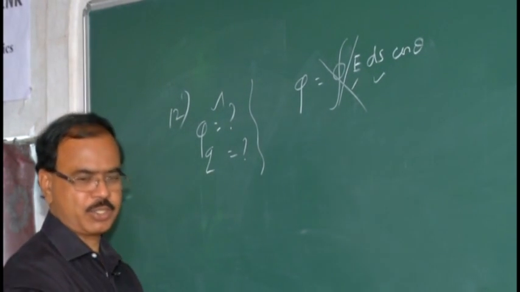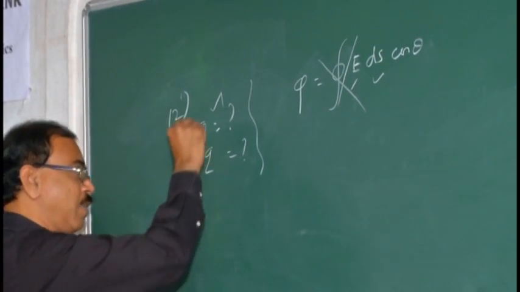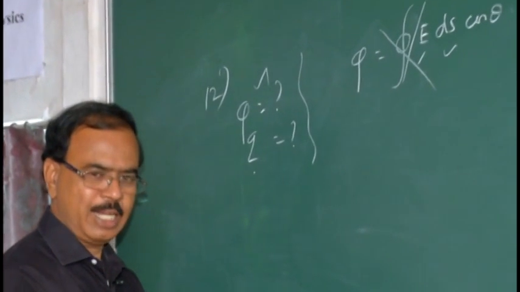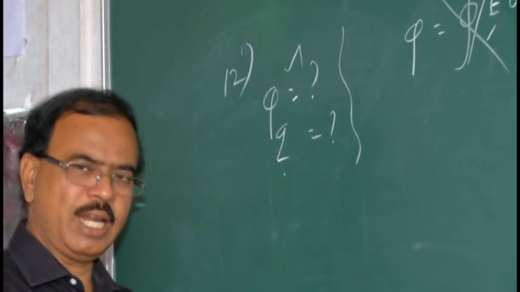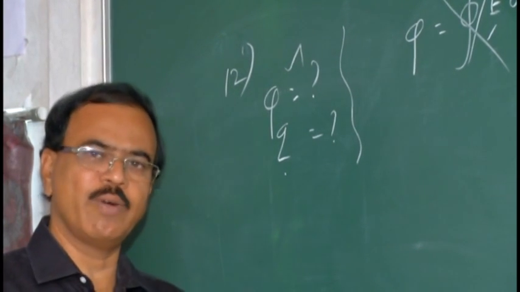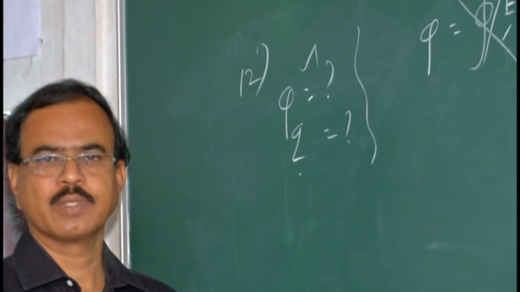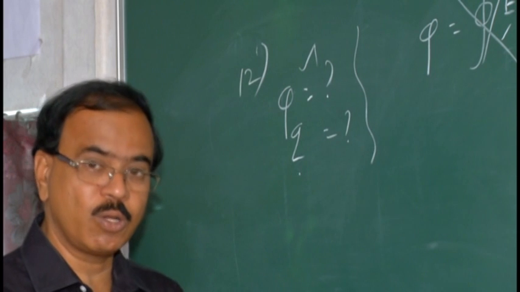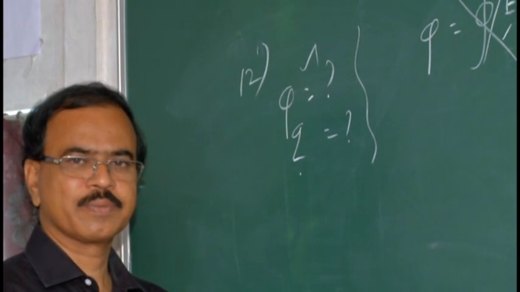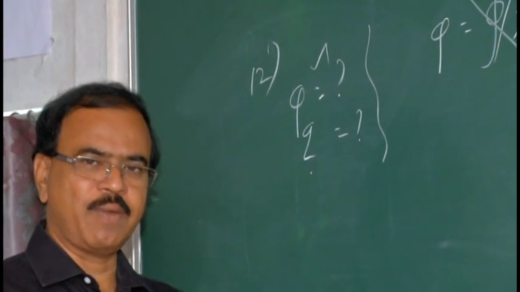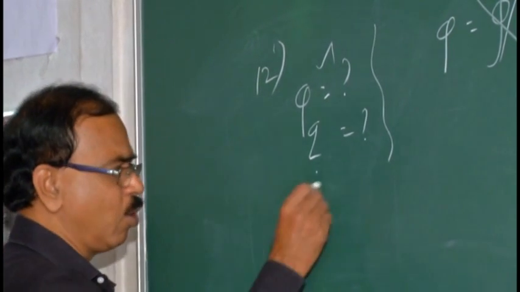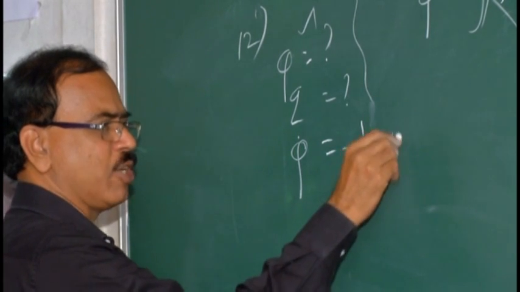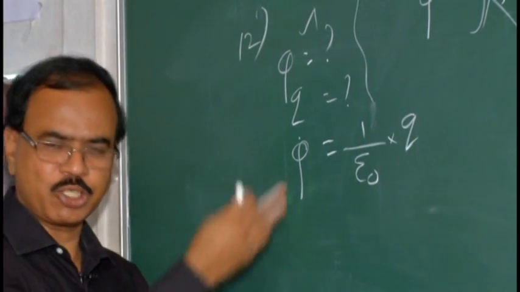Yes, Gauss. This is Gauss, related to flux and charge, named as Gauss law or Gauss theorem. As per Gauss law, the total electric flux of the electric field over a closed surface is equal to 1 by epsilon naught times the net charge enclosed by the surface. That is Q by epsilon naught.